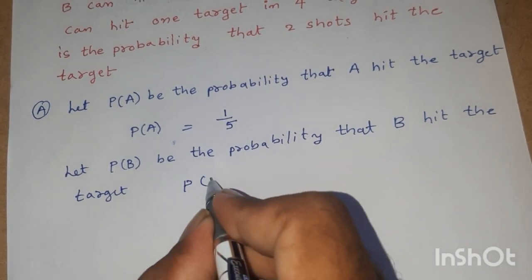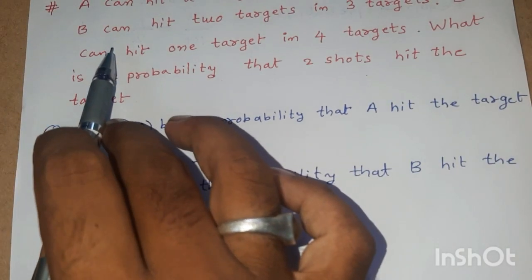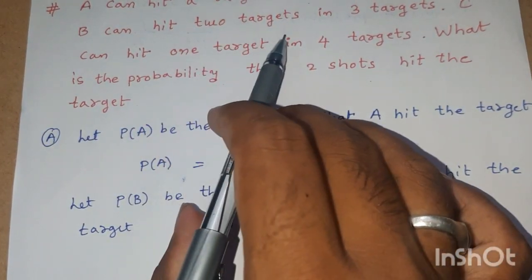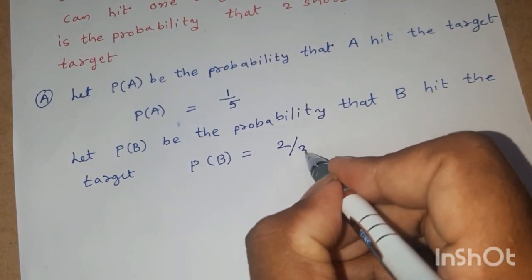Therefore, P of B is equal to 2 by 3, since B can hit 2 targets in 3.